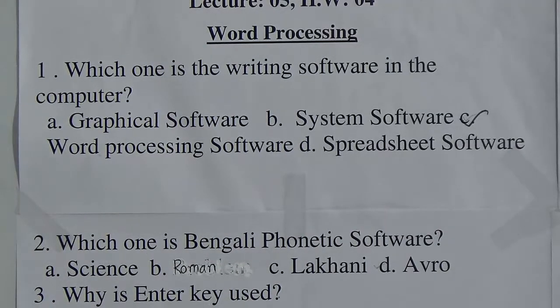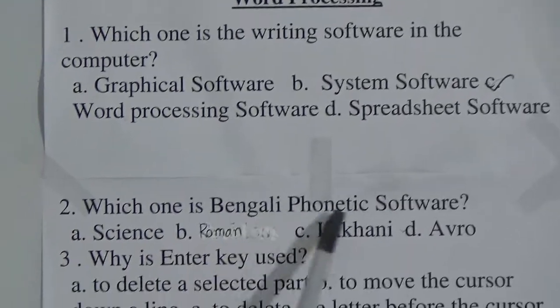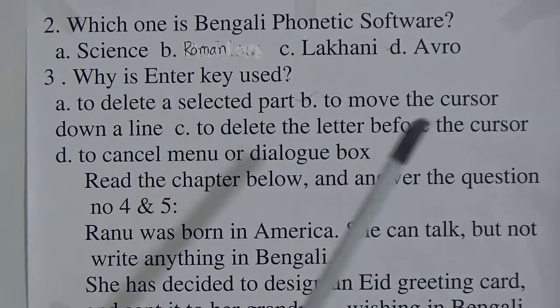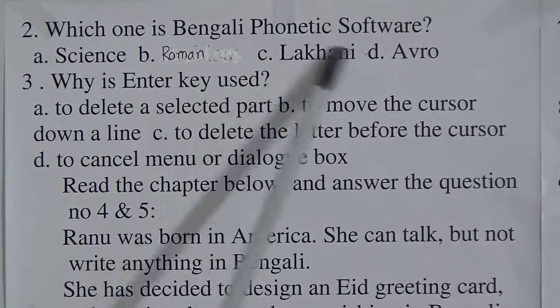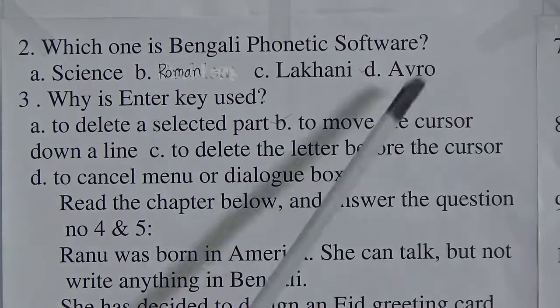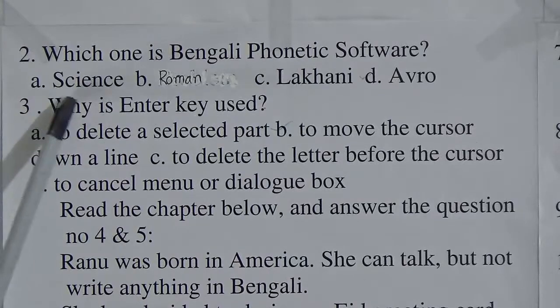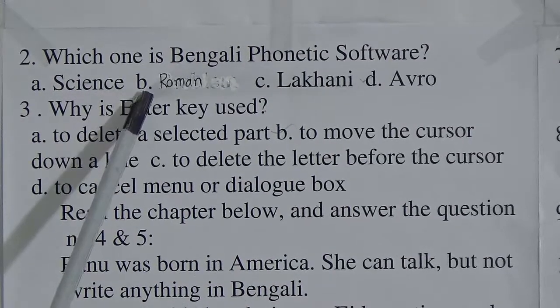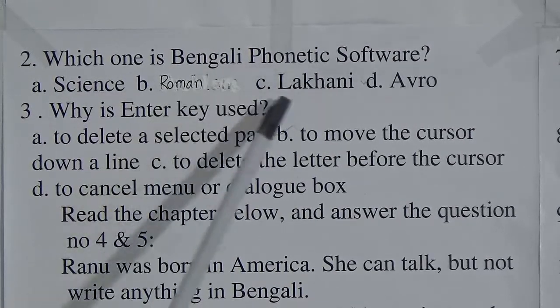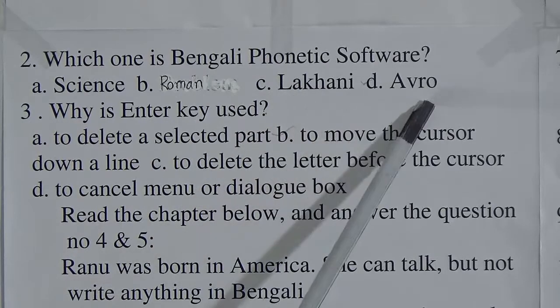Number 2, which one is Bengali phonetic software? Look at the options. Number A, science software. B, Roman times table software. C, Laconi software. And D number, Opera software.